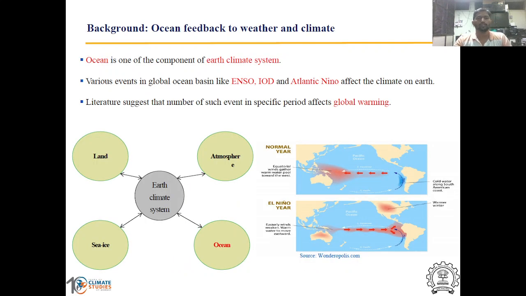Ocean is one of the crucial components of Earth and climate system. Ocean has high heat capacity and slow response rate. Ocean surface temperature is not uniform over the globe. It has cooling signature in few regions whereas warming signature in other regions. This cooling and warming patterns with other features show the signature of different global events like the ENSO, IOD, Atlantic Nino, and literature suggests that number of such events in specific period affect the global warming.